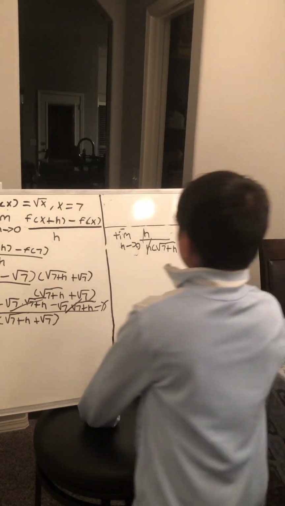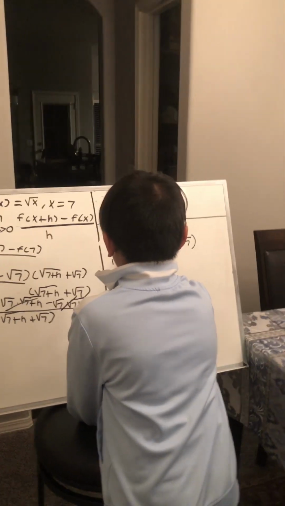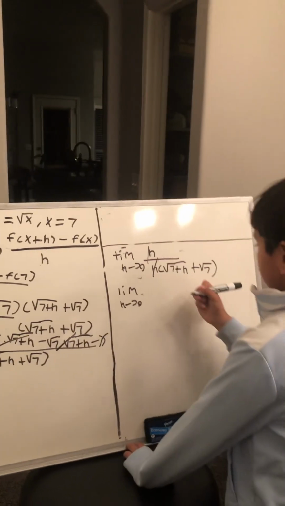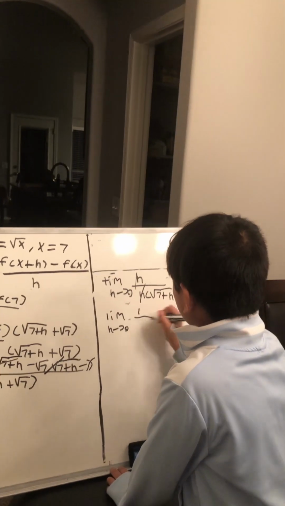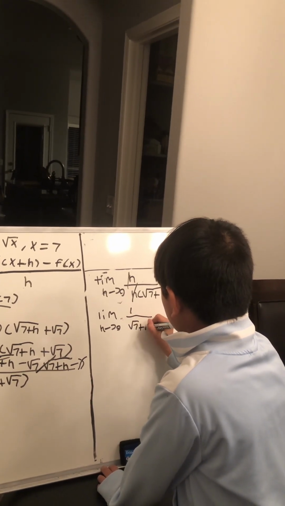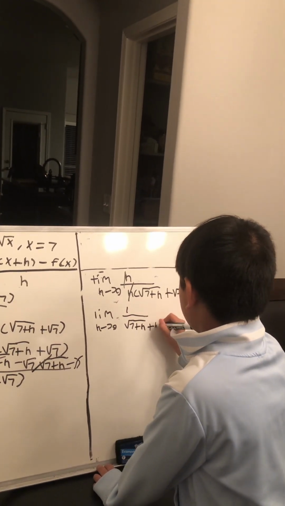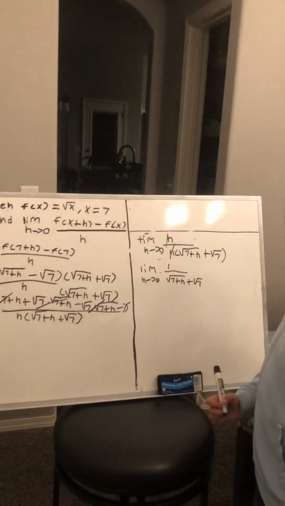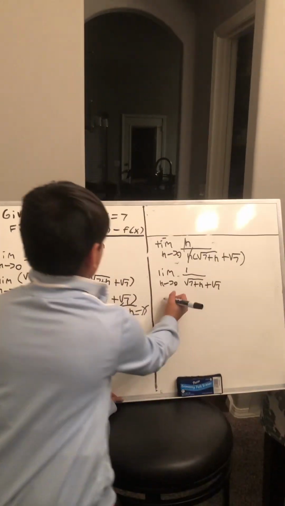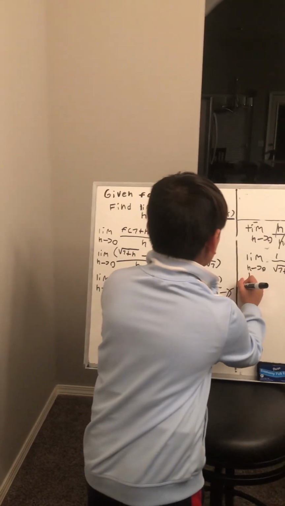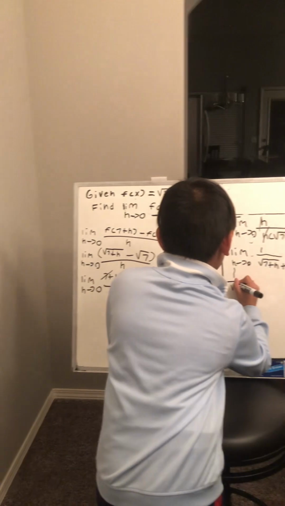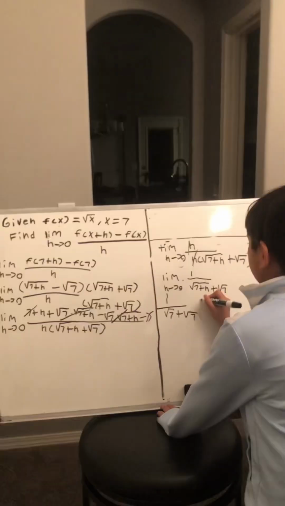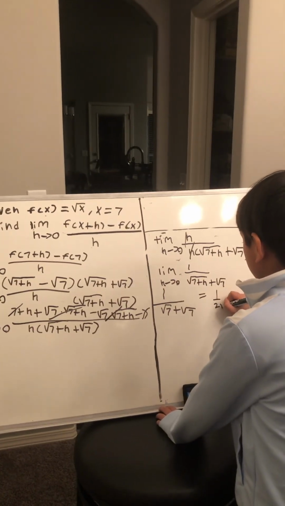So now what we have is the limit as h approaches 0, right? We have 1 over radical 7 plus h plus radical 7. So now we plug in h equals 0, which we have is 1 whole over radical 7 plus radical 7, right? That is equal to 1 over 2 radical 7.